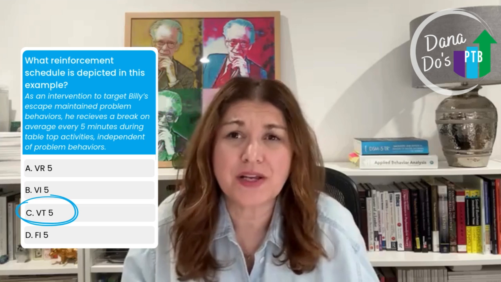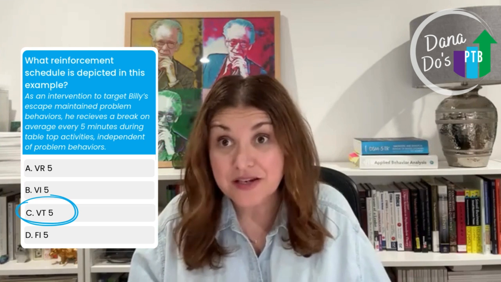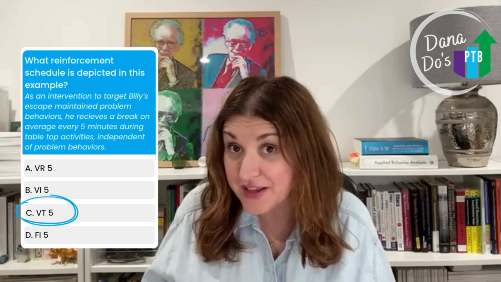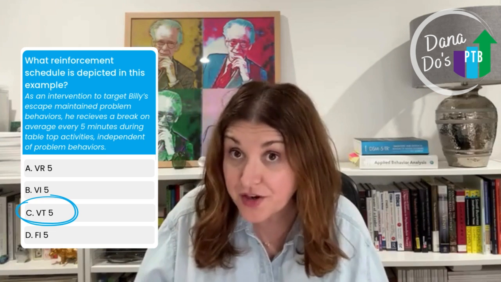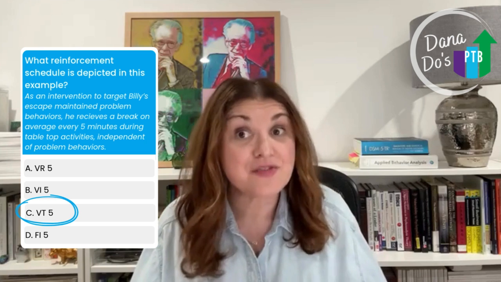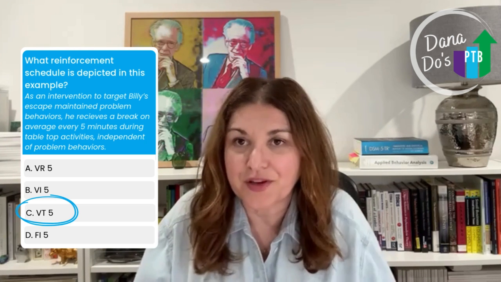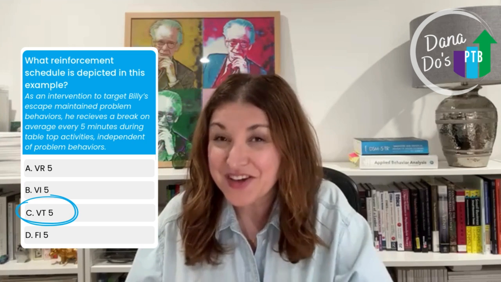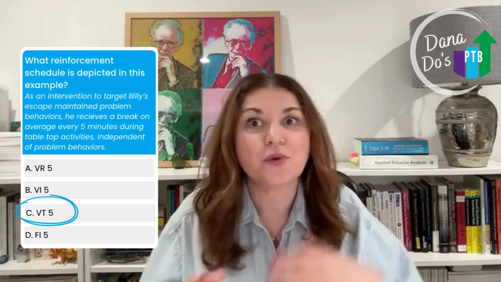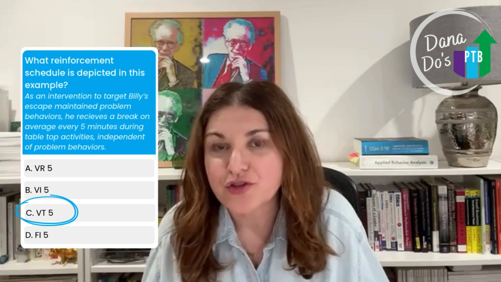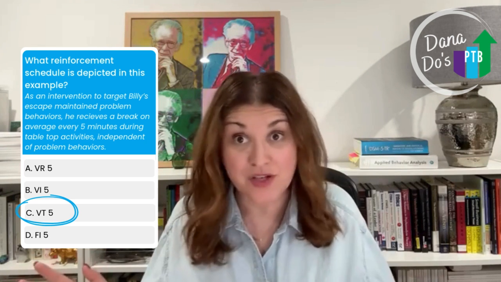Now, what's important to note is that the scenario says that the break was delivered every 5 minutes independent of behavior, which should sound a lot like non-contingent reinforcement, which means reinforcement was delivered before the target behavior based on the passage of time and not on a correct response, as we would typically deliver reinforcement. Well, NCR is also delivered on a schedule of reinforcement, but this isn't one of the ratio or interval schedules because those schedules are delivered contingent on a correct behavior, which this was not.